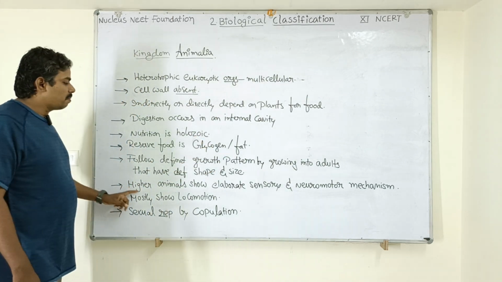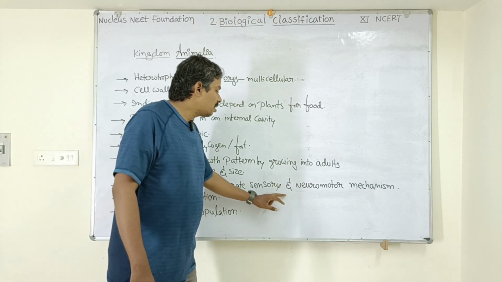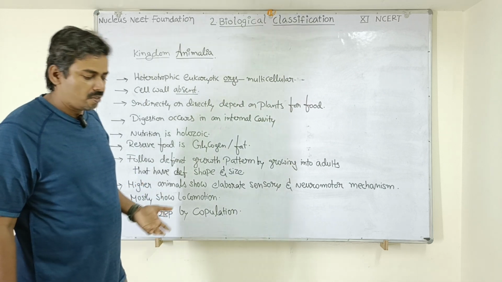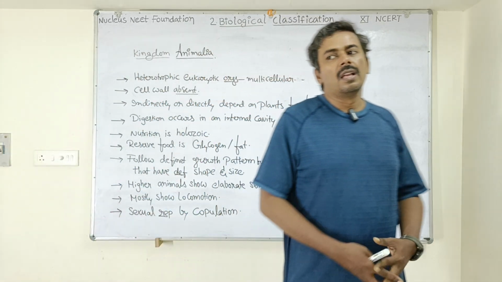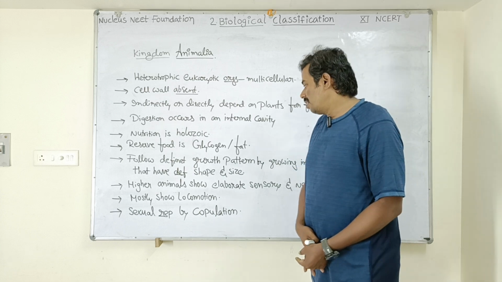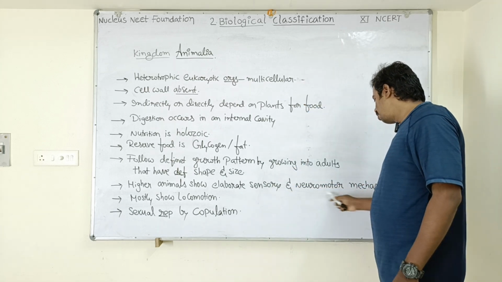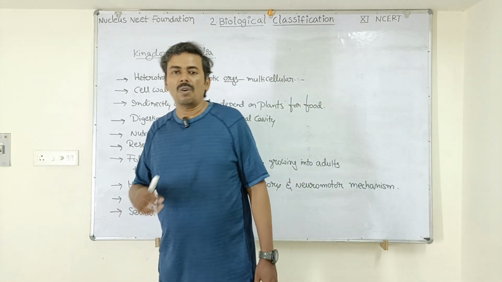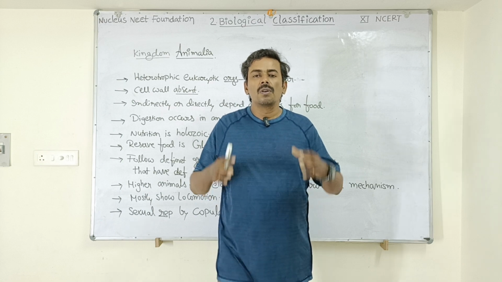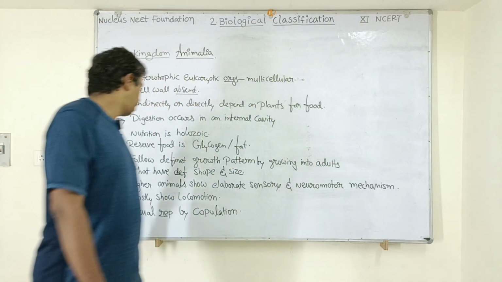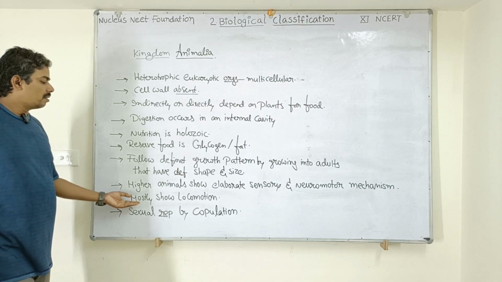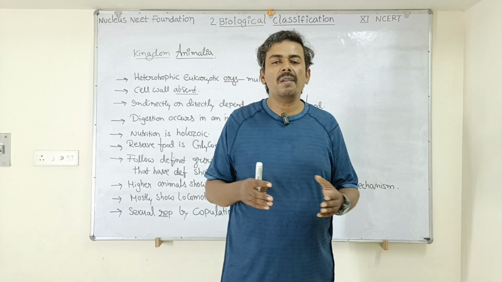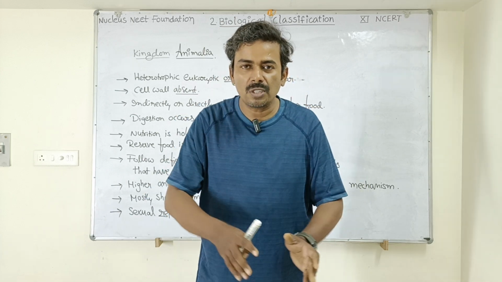Next, higher animals show elaborate sensory and neuromotor mechanism. Higher animals, in the sense of well-developed animals, like mammals and reptiles, show elaborate sensory and neuromotor mechanism. The sense organs are well developed and the neuromotor mechanism is also well developed, because of which they can show complex movements in their body. Next, mostly they show locomotion. Most of the members in the animal kingdom show locomotion. Locomotion is a movement by which the organism can move from one place to another place.